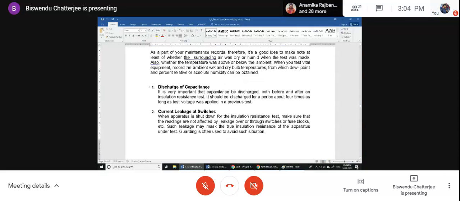So discharge of capacitance is always practiced in our high voltage lab. If you see, we maintain an earth rod. First touch with a rod at earth potential, then touch by hand. Every time it is made compulsory in high voltage.